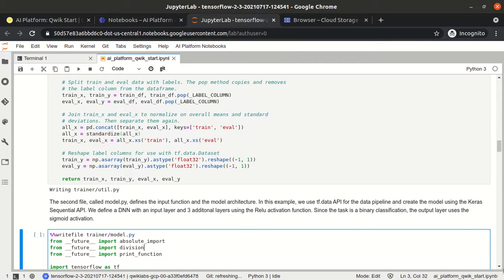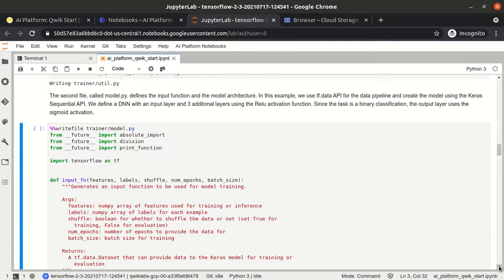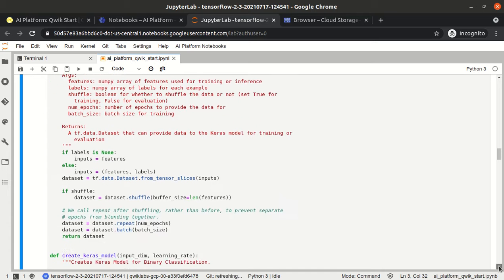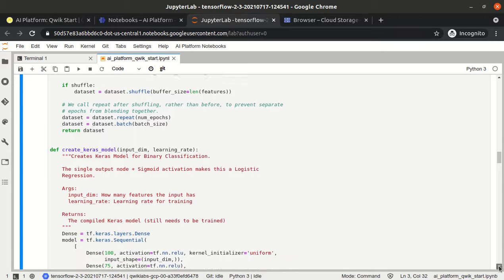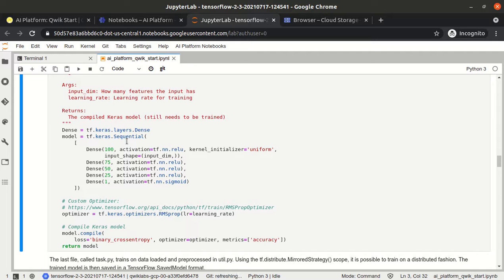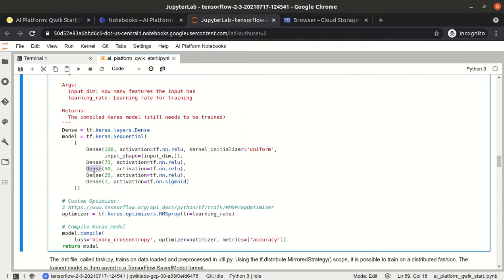Now we are creating one more file, the model.py file. As part of model.py, we are creating our model. We are creating a Keras sequential model, using three dense layers. First is the input layer, and internally there are three layers, and the output layer uses the sigmoid function. Why the sigmoid function? Because this is a binary classification problem: whether the person is earning more than 50,000 or less than 50,000.